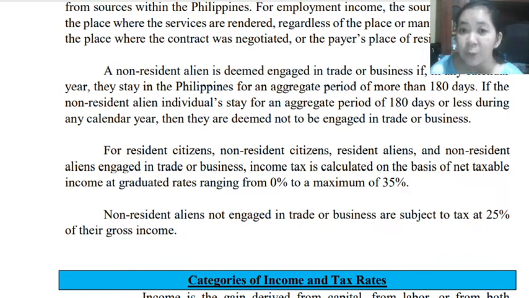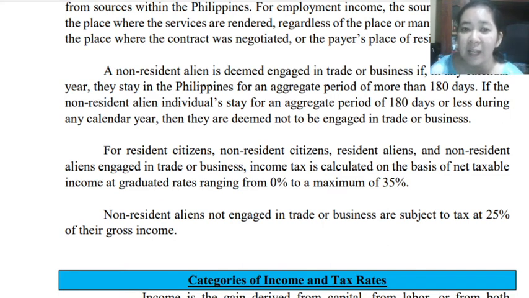We will show you the table later on. This is based on your net taxable income, which is gross income minus deductions.